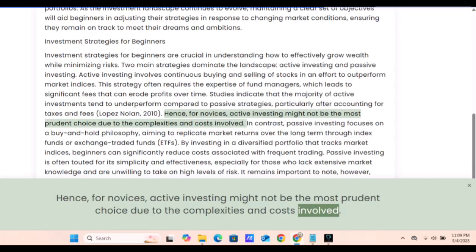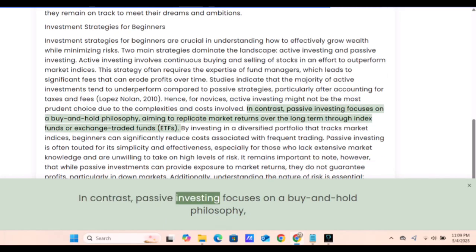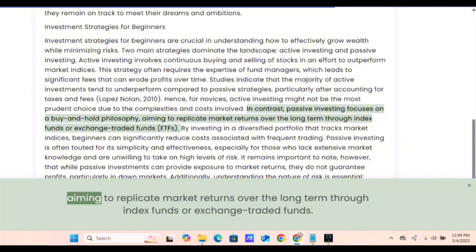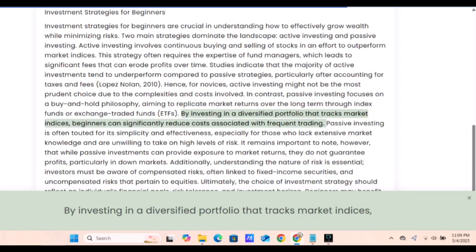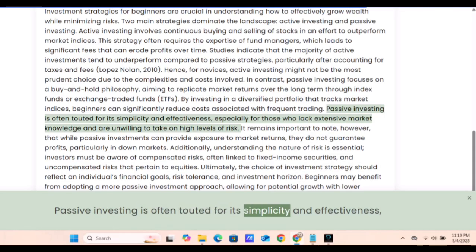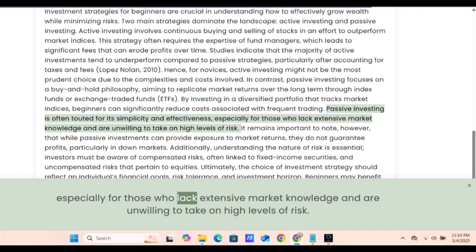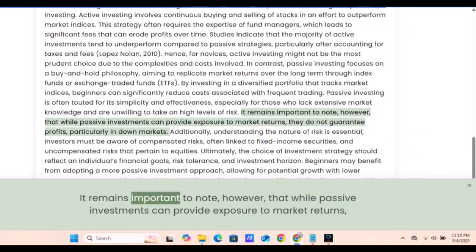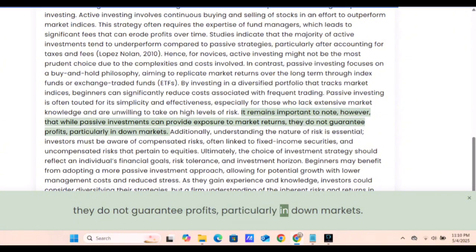Hence, for novices, active investing might not be the most prudent choice due to the complexities and costs involved. In contrast, passive investing focuses on a buy-and-hold philosophy, aiming to replicate market returns over the long term through index funds or exchange-traded funds. By investing in a diversified portfolio that tracks market indices, beginners can significantly reduce costs associated with frequent trading. Passive investing is often touted for its simplicity and effectiveness, especially for those who lack extensive market knowledge and are unwilling to take on high levels of risk. It remains important to note, however, that while passive investments can provide exposure to market returns, they do not guarantee profits, particularly in down markets.